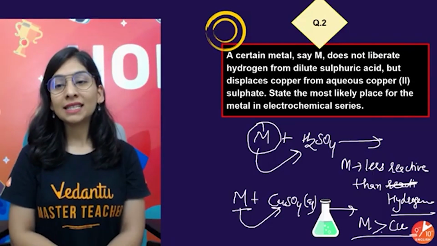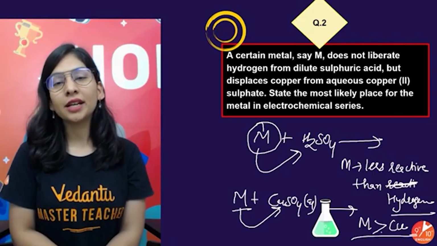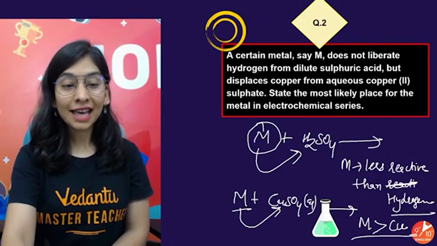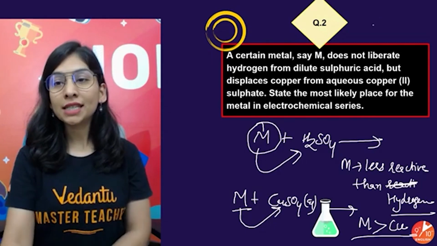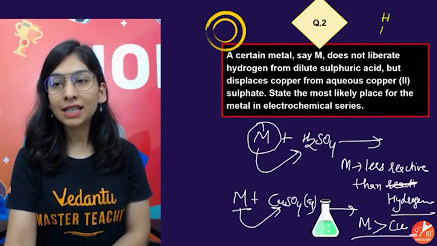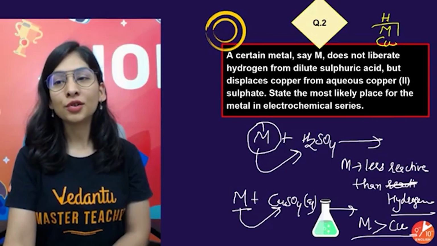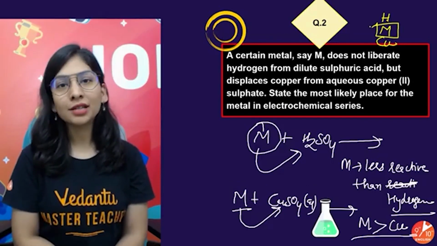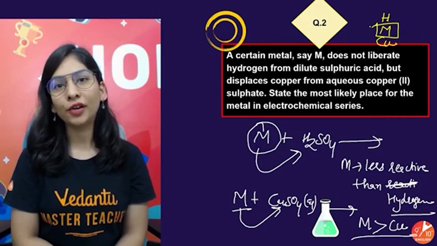So what is the most likely place for the metal in the electrochemical series? I'll try to show it to you. First hydrogen will come in the reactivity series, then this metal, and then comes copper. That's how we can place it in the electrochemical series. I hope you got it. On the basis of reactivity only, I got the answer.